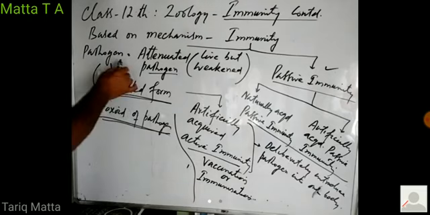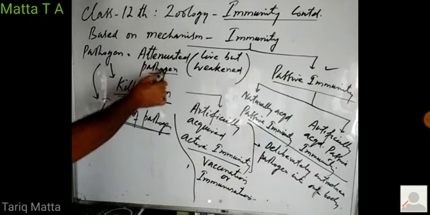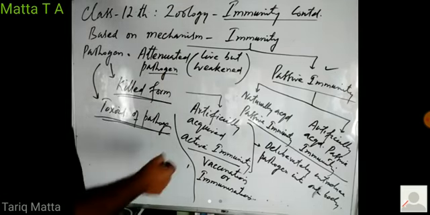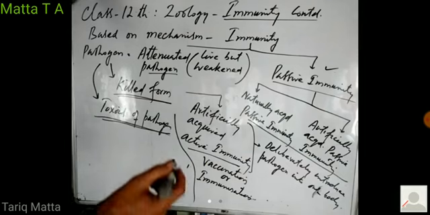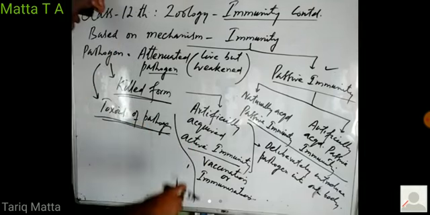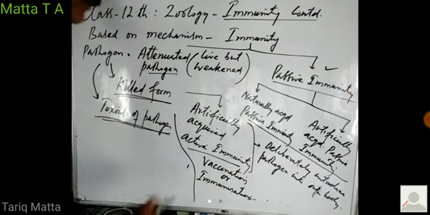So this deliberate inoculation of attenuated pathogen, killed form or toxoid form into our body to stimulate our immune system for forming antibodies and defensive cells against the pathogen is known as immunization or vaccination. And this type of immunity is known as artificially acquired active immunity.